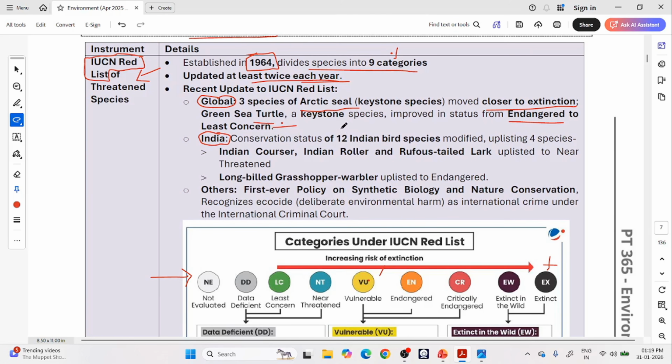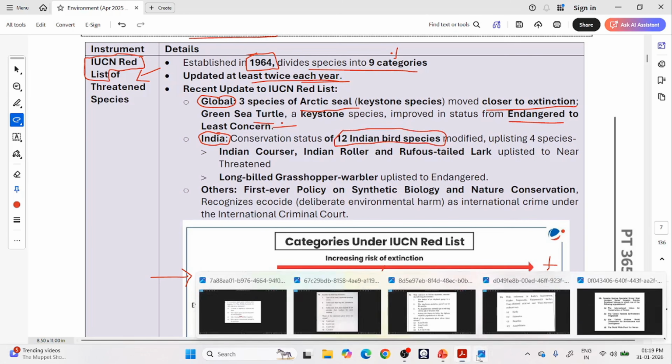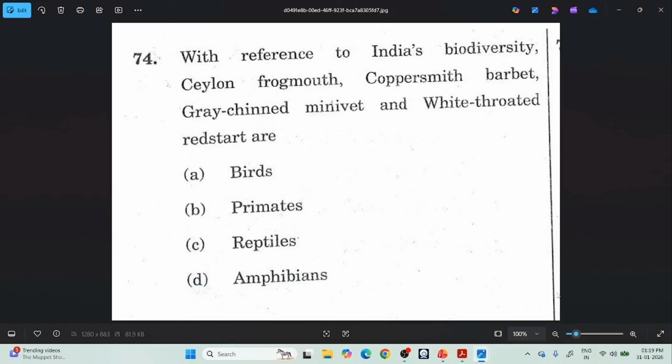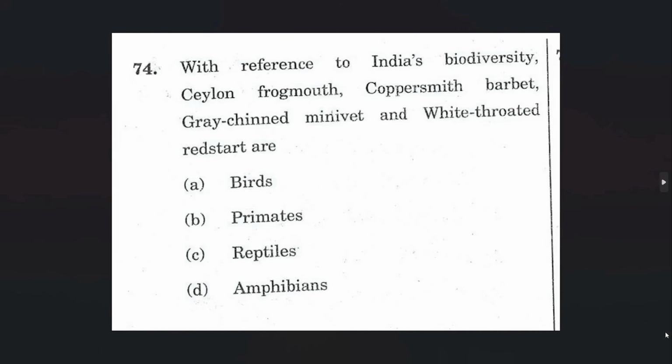Now coming to India. Here they are talking about 12 bird species. See, one important PYQ thing I want to tell you about. You don't have to read about all animals in detail. The basic requirement is, if you see an animal name, you should recognize which type of species it is.